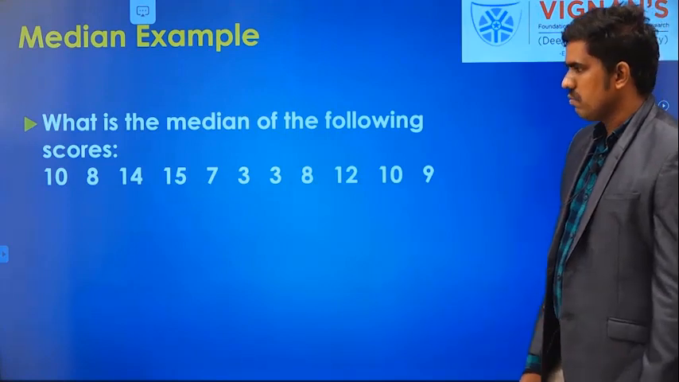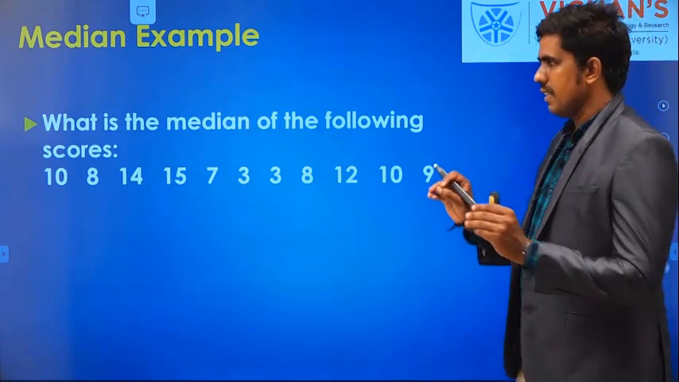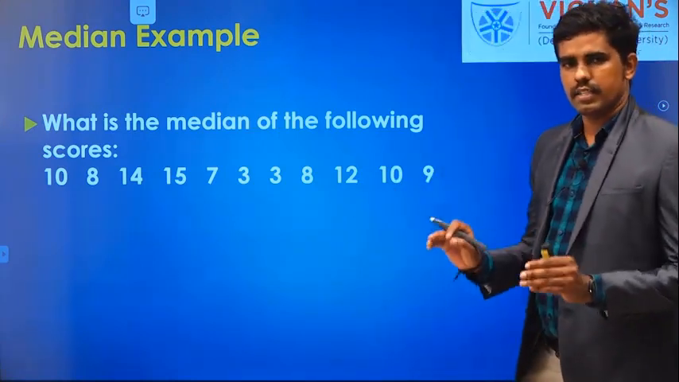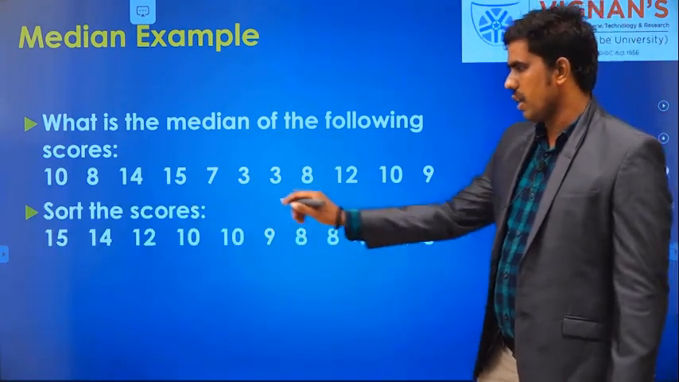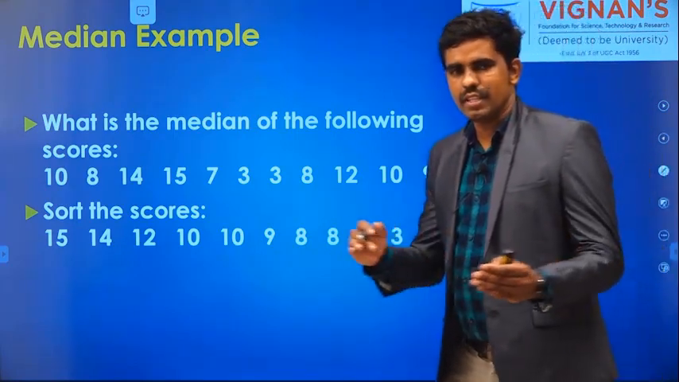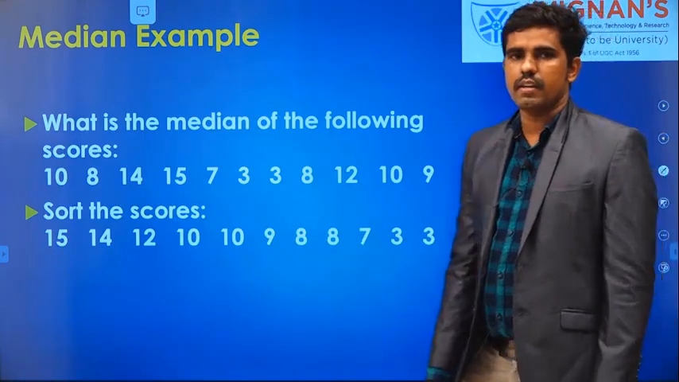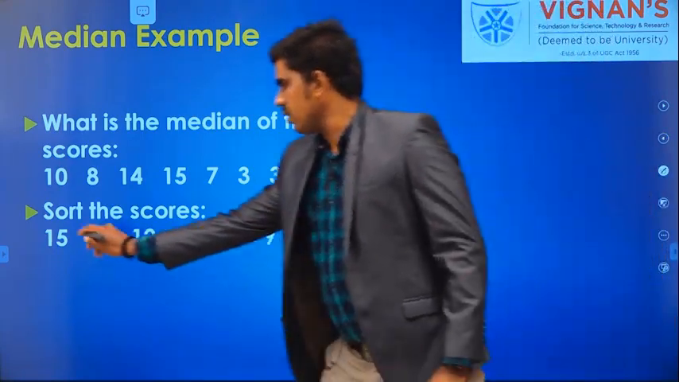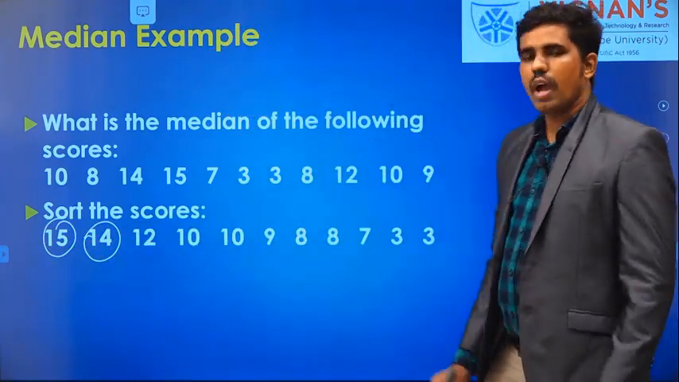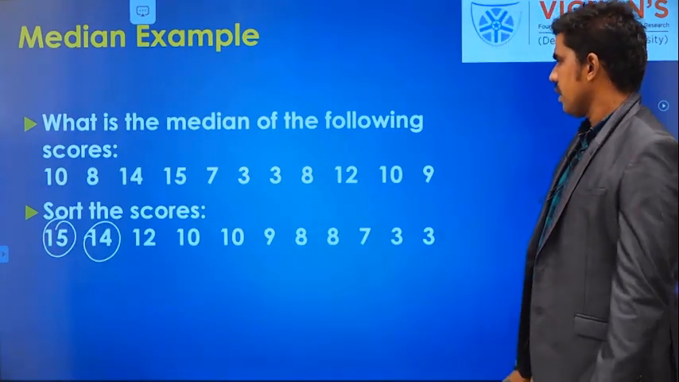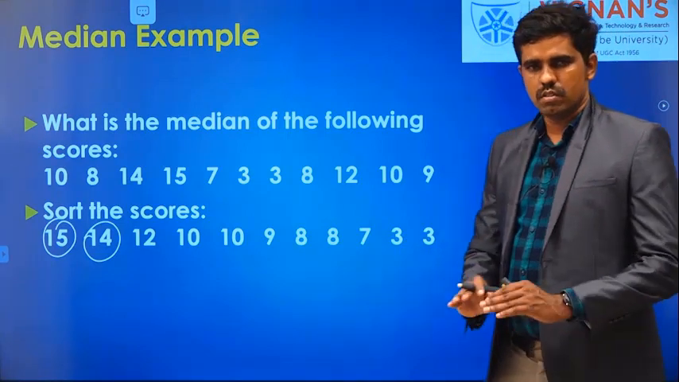The data is given to you. It is not in order first of all. The data should be in order, either ascending or descending. So I am sorting the scores, which means sorting the values, which means I am arranging them in rank order. Here, in descending order, start with the largest value 15, 14. It is going in a decreasing way. So you have to sort these values. One important thing, the 3 is repeating, so don't worry about that.